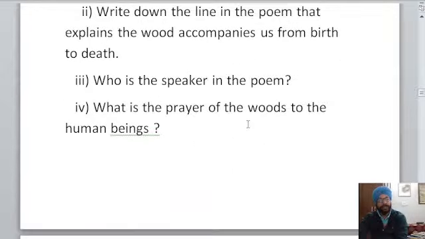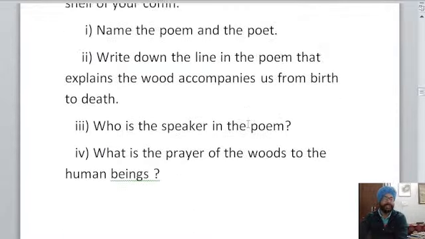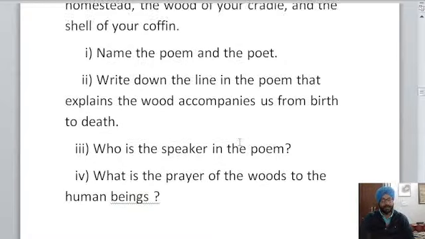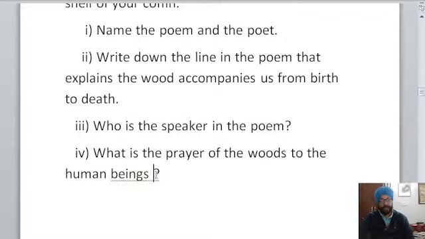So let us move to the next question. Let us see the 2 more questions. Who is the speaker in the poem, and what is the prayer of woods to the human beings? So yes, who is the speaker, and what is the prayer of the woods to the human beings?